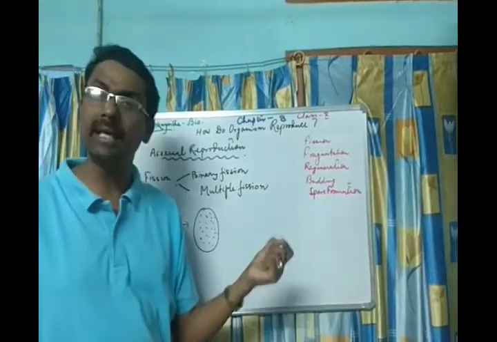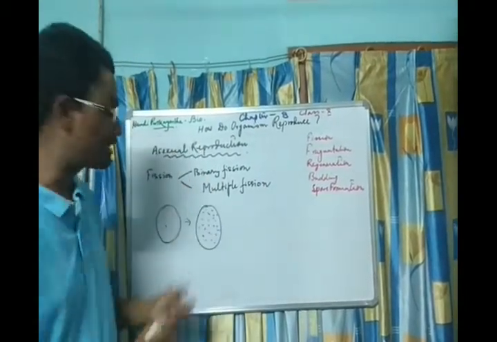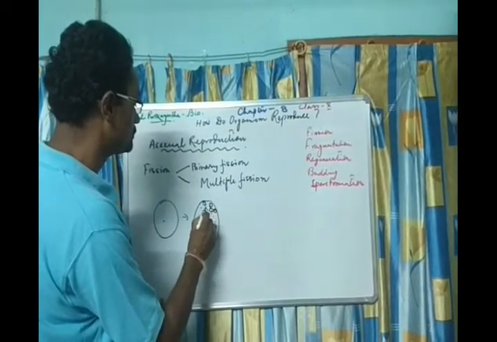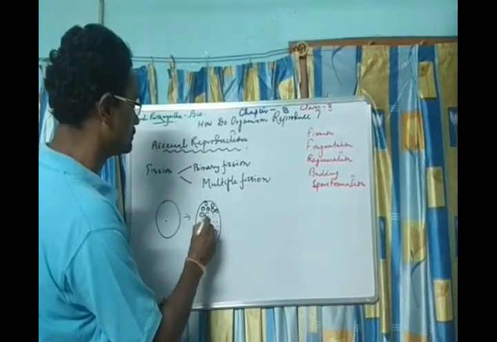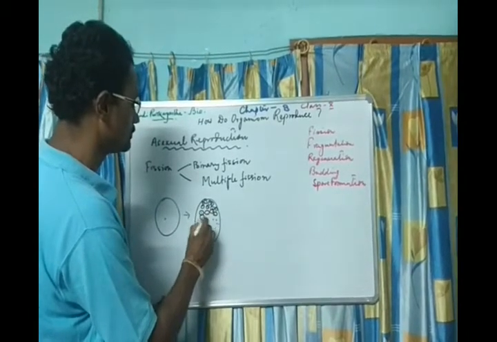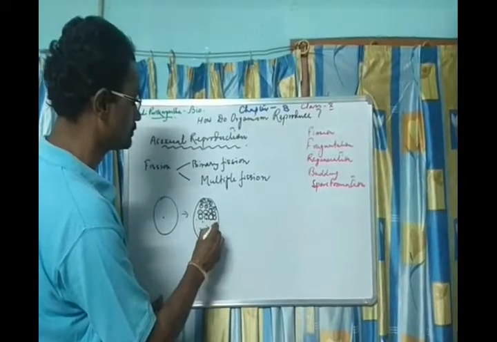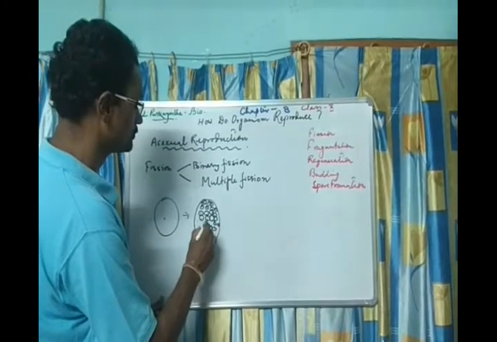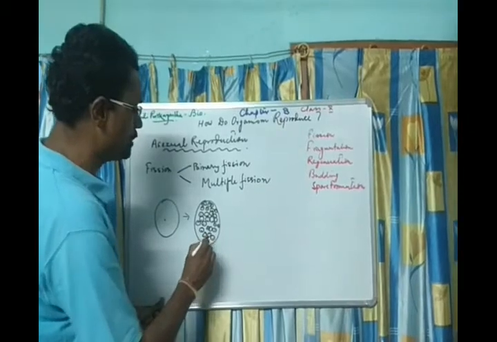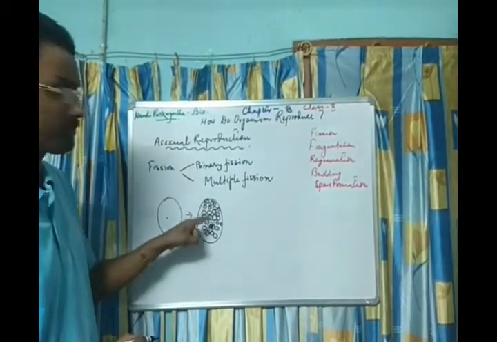The cytoplasm that is present is shared around each nucleus like this. So in multiple fission, you find the occurrence of a number of cells.